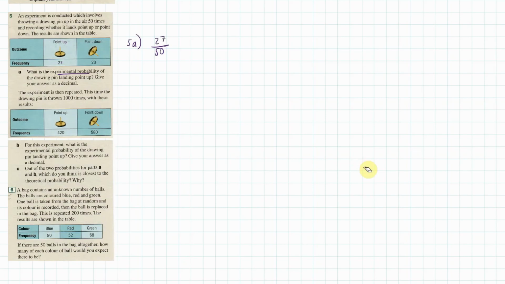Okay, nice. Now, then we repeat the experiment. B, we're repeating it 1,000 times, and now we've got to find the experimental probability of it landing up. Well, that's 42 over 1,000. Okay, which is equal to, let's simplify that down, 21 over 50.